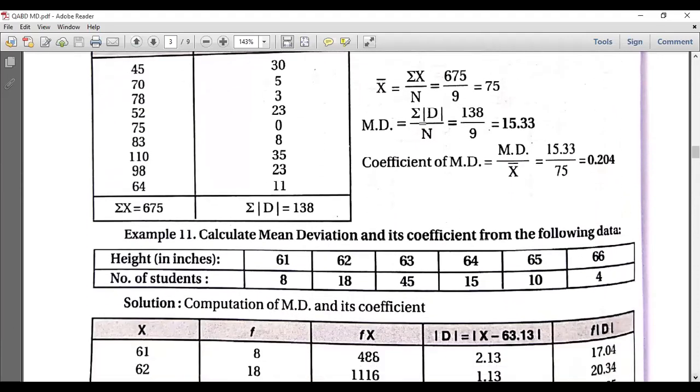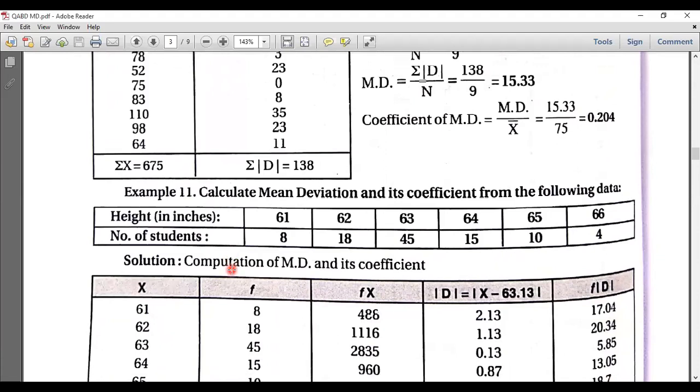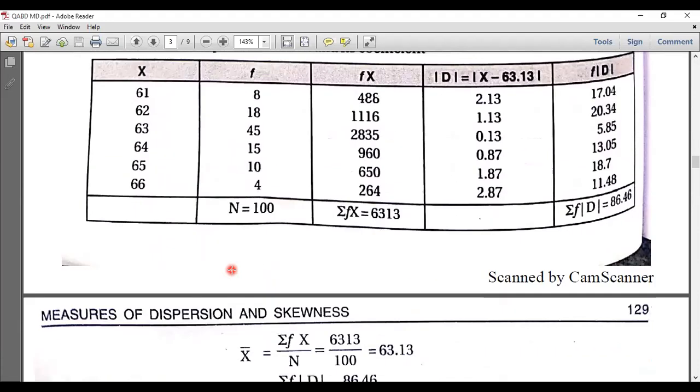Next, calculate mean deviation and its coefficient from the following data. Here this is data of a discrete series. We have variables as well as frequency. Here they give the number of students. This is frequency, this is x. First we'll calculate through mean. So how to calculate mean in discrete series? The formula is summation of fx divided by n. fx means f into x.